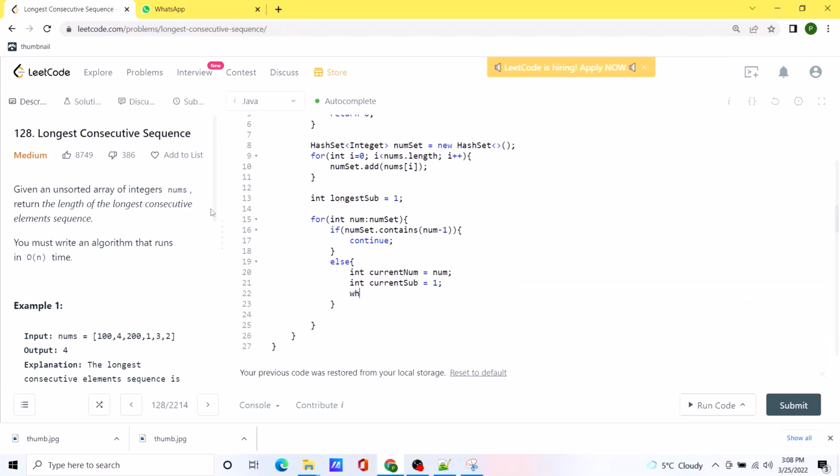And now we are going to put a condition that while our hash set contains the current number plus 1, while this condition is true, we are going to increase the number, and we are also going to increase our current subsequence.